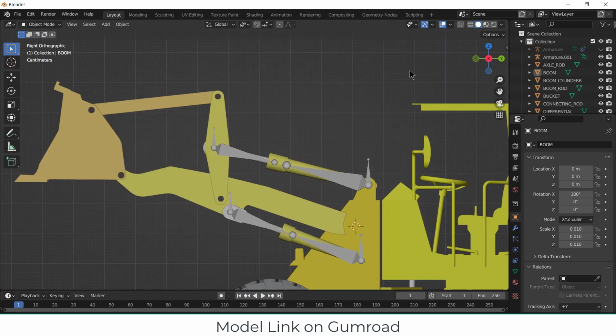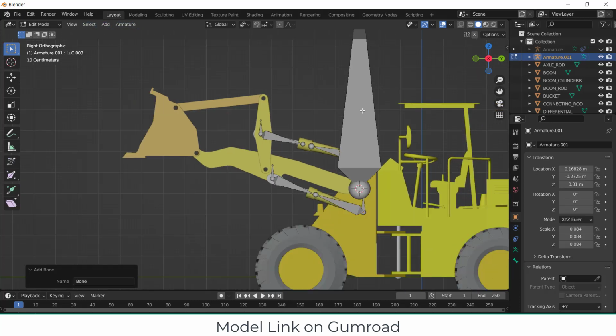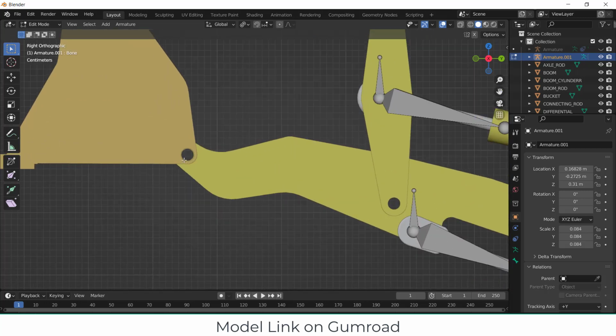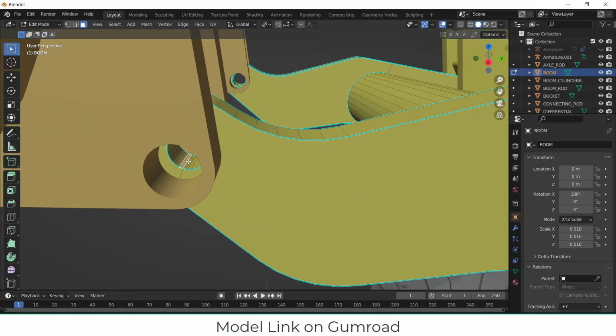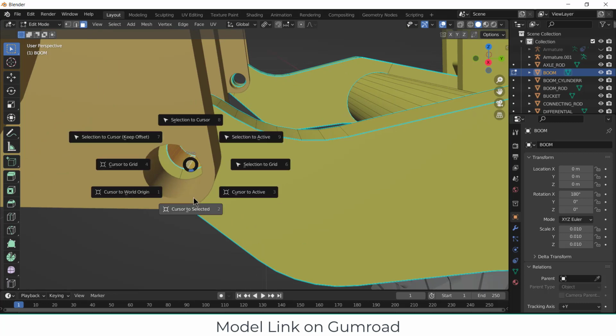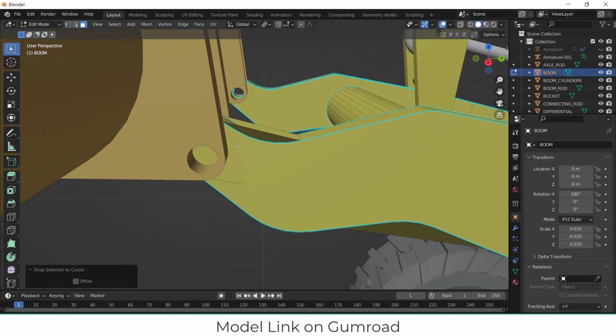Click on add, sorry, select this, tab. Now go in edit mode, click on add single bone and press tab. Select this, tab. By pressing Alt Shift, select all these. Shift S, selection to cursor.